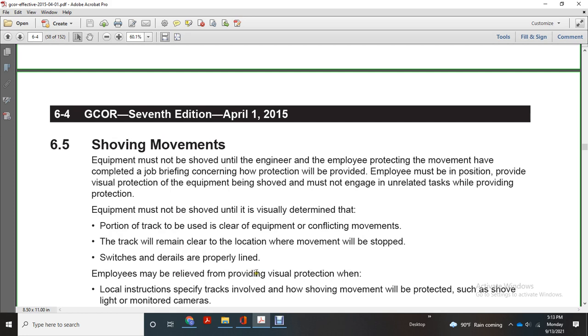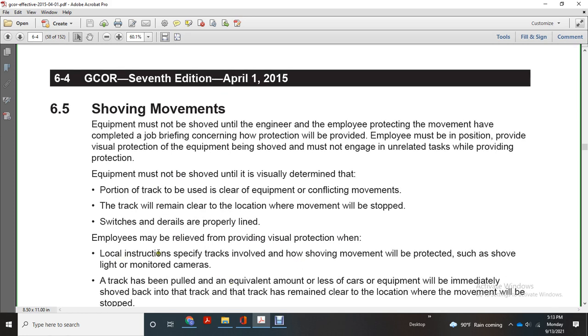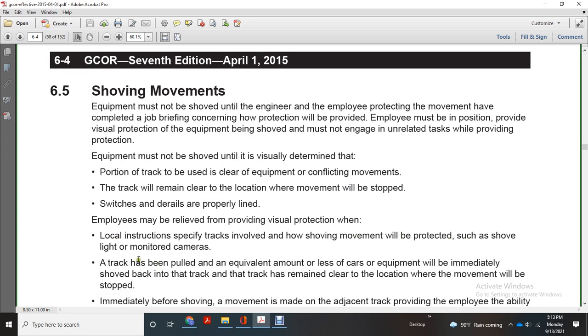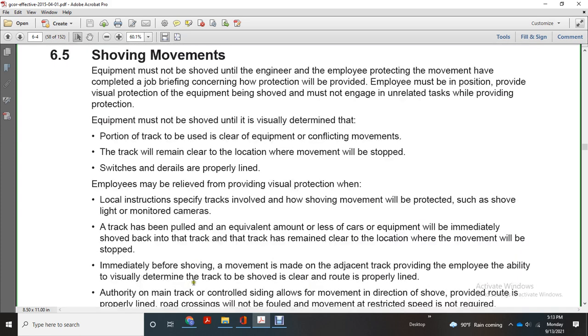Employees may be relieved of providing visual protection when local instructions specify the tracks involved in the shoving and how the shoving movement will be protected, such as with lights and monitored cameras. If the track has been pulled an equivalent amount, the equipment will be immediately shoved back on the track. If the track has remained clear at the location where the movement will be stopped, it will be stopped immediately before the shove.